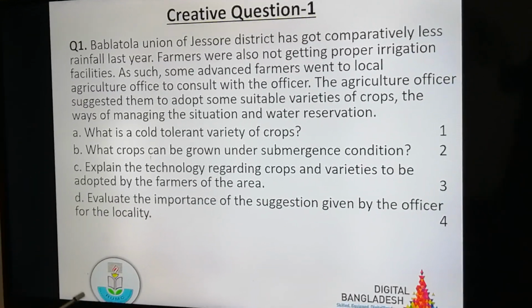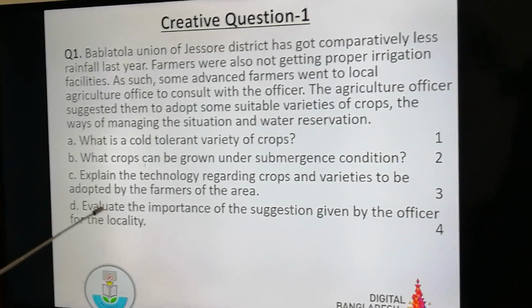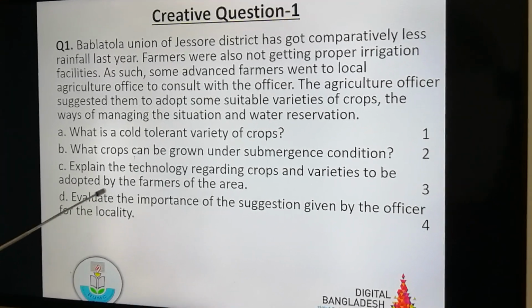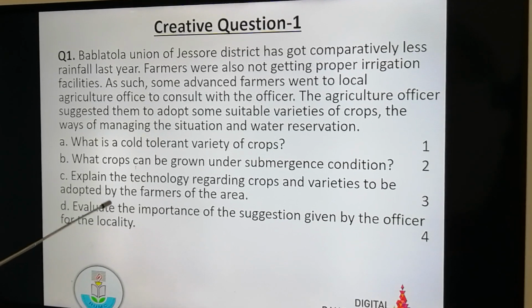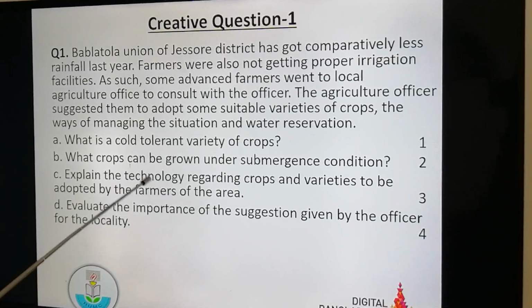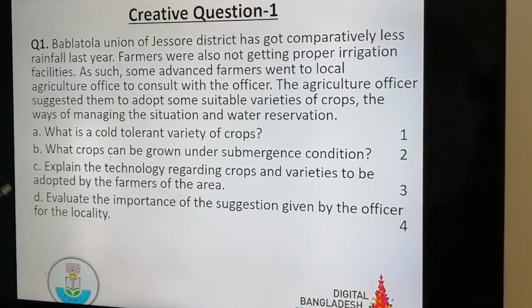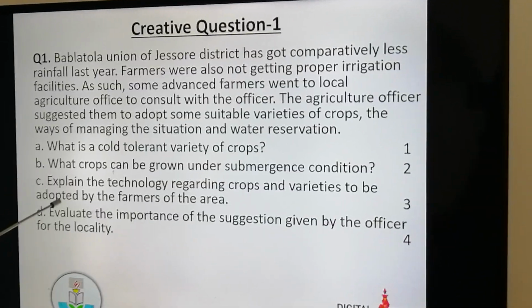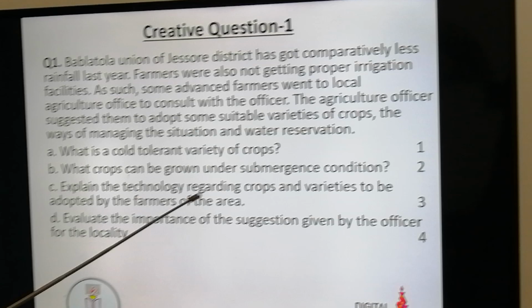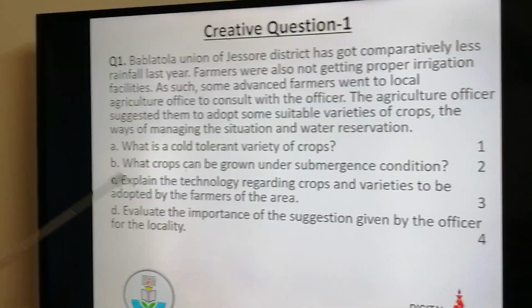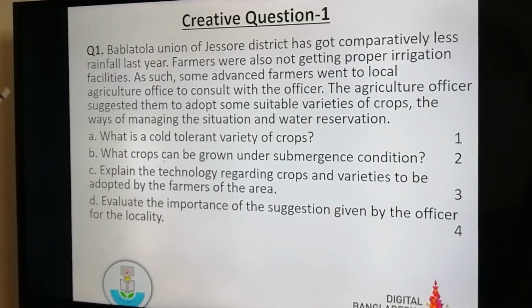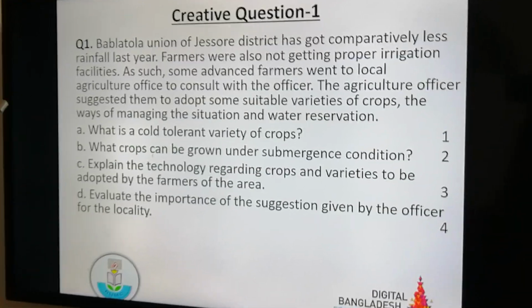After reading the scenario, you have already got the point. What climate change condition is the area facing? Then you have to pick that one, and accordingly you have to explain the crops and varieties that farmers can adopt in a very suitable manner.